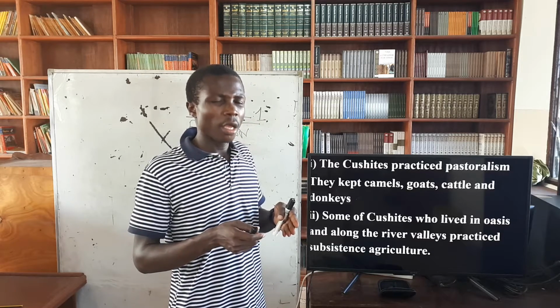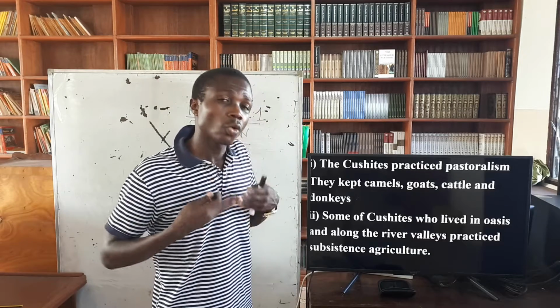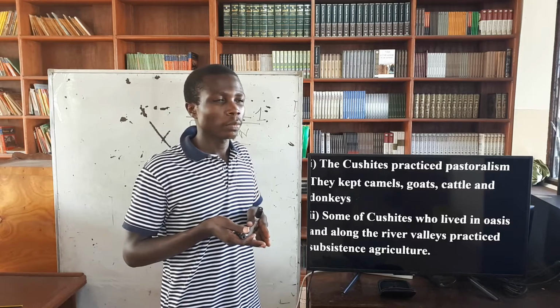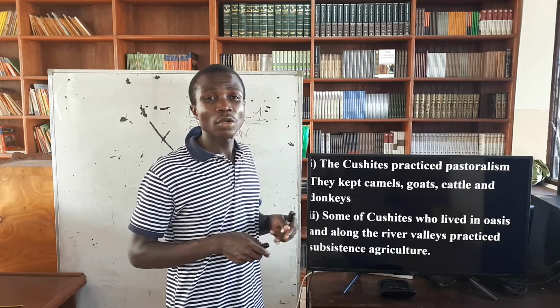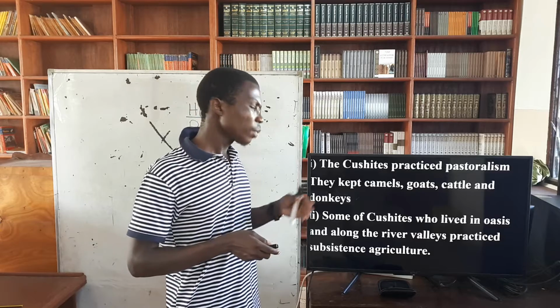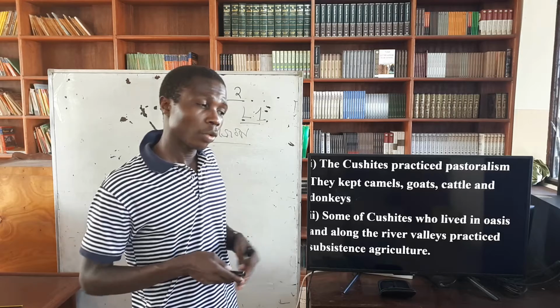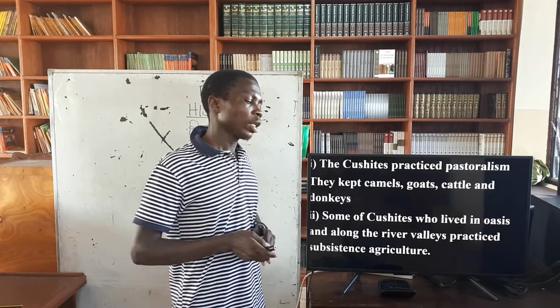Don't grow excess, but only what you are supposed to eat as a household. Understand? So that is what subsistence is. In another term, it's known as direct production. They produce the crops based on their own consumption.